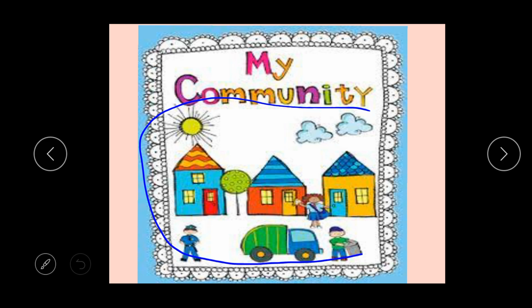You can see the cloud, the sun, you can see the car, you can see the people everywhere. You can see everywhere, and you can say, this is my community. Because in my community, you can see people around, you can see the environment, you can see houses, you can see everything. You can see trees, you can see the sun, you can see the cloud. That is a community. Now, like I said, we have three types of community.